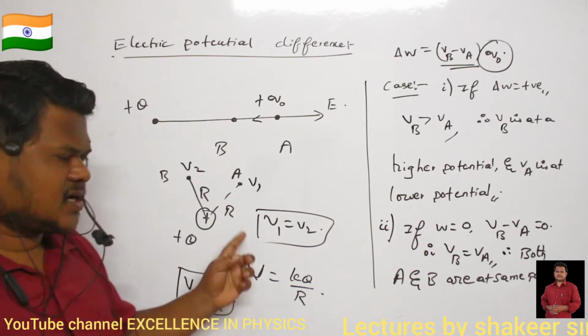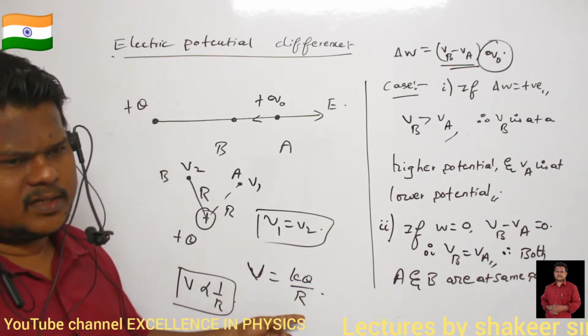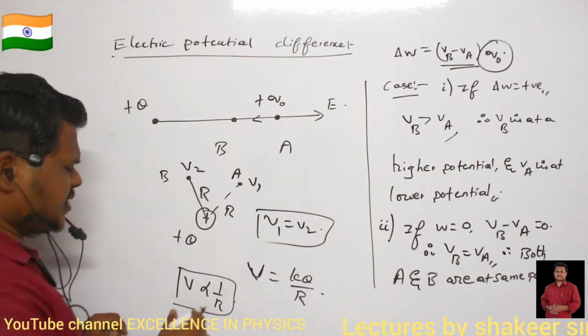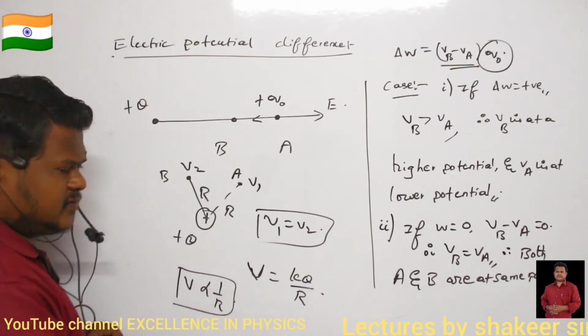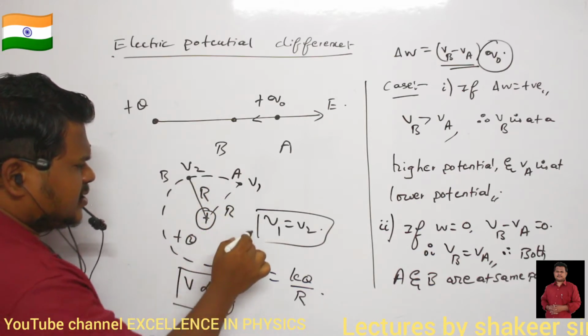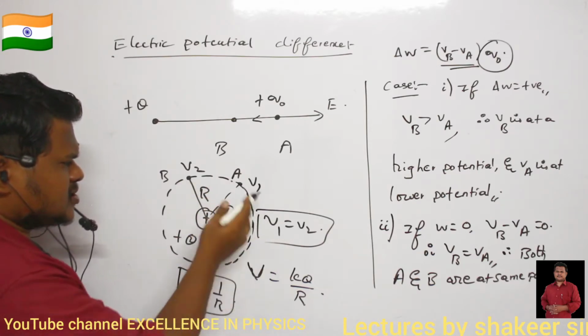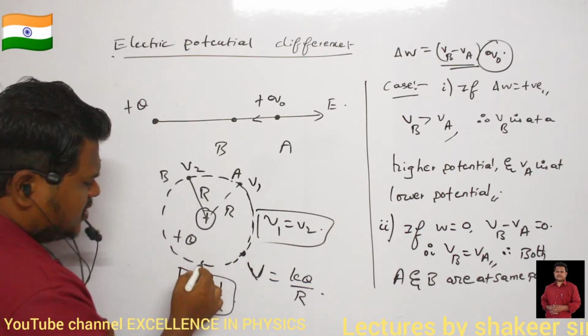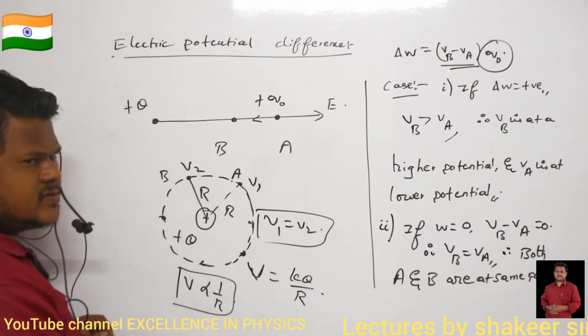Why? Potential is a scalar quantity, it doesn't have any direction. The second point is that it has radial symmetry. This also we have discussed. For example, for the locus of all the points at the same distance, every point on this sphere should have the same potential.